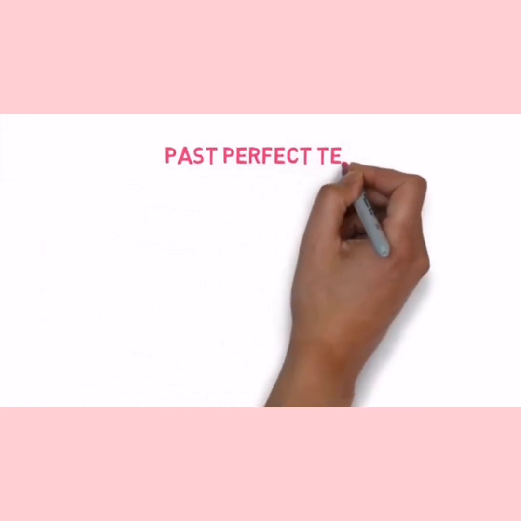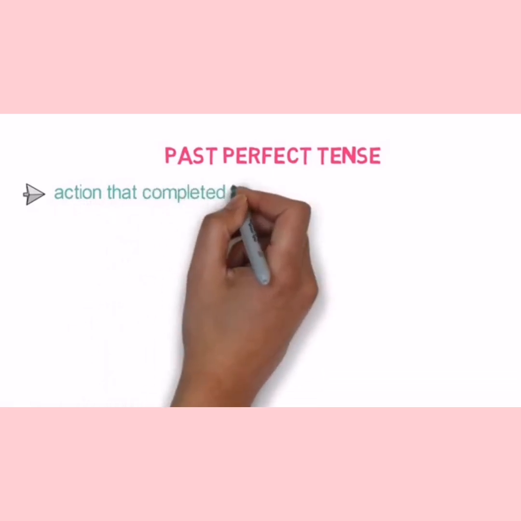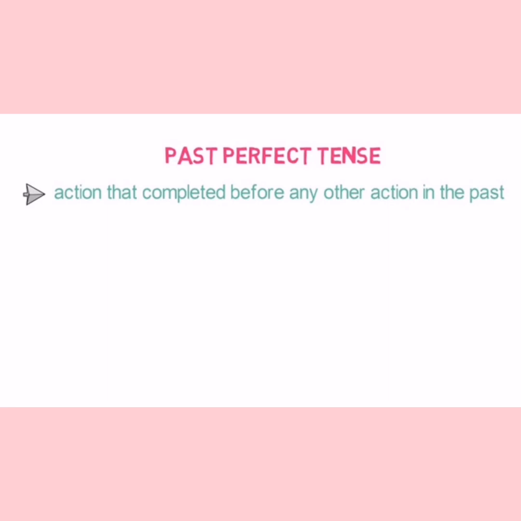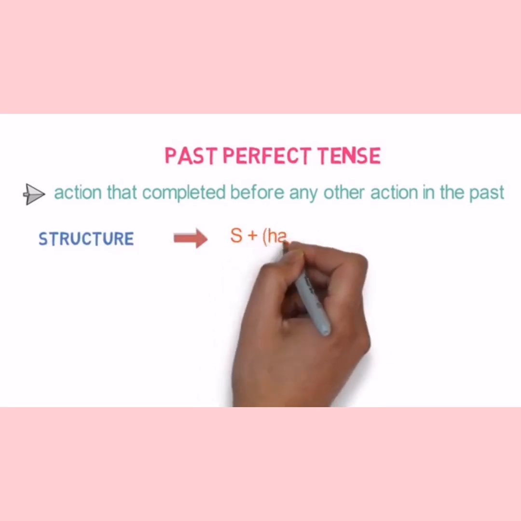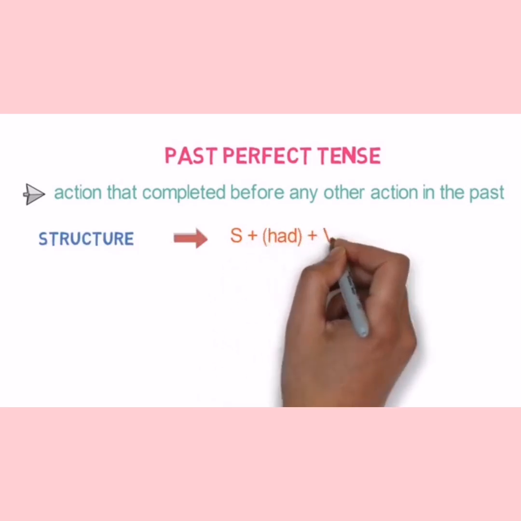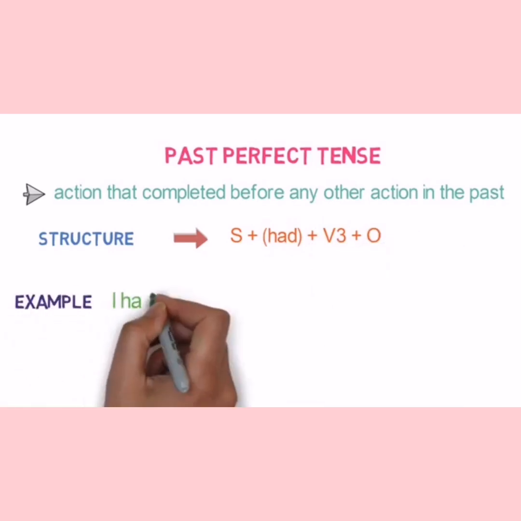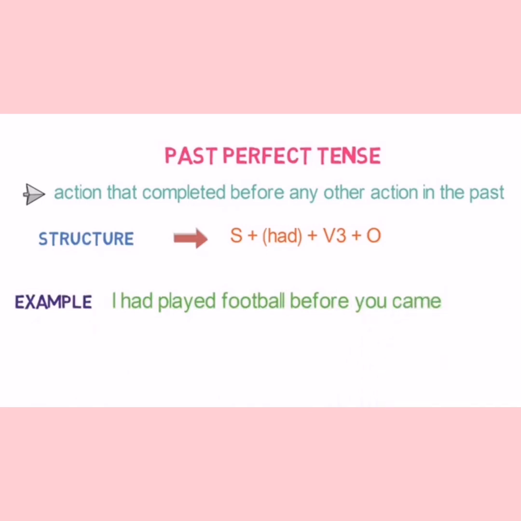Now, let's look into the past perfect tense. It refers to an action that was completed before any other action in the past. The structure of past perfect tense is subject plus had plus verb third form plus object. Now let's come to the example. I had played football before you came. Now in this sentence, one action of playing is already completed before another action in the past.